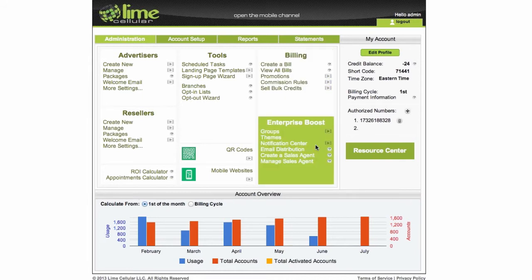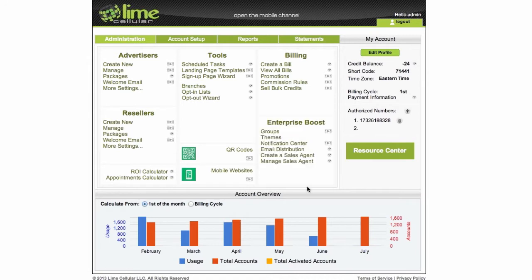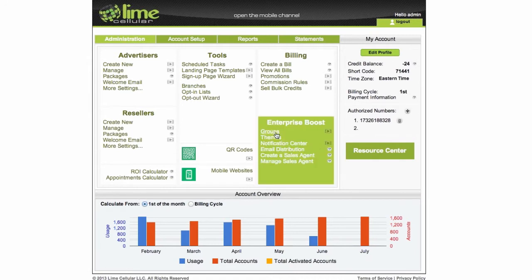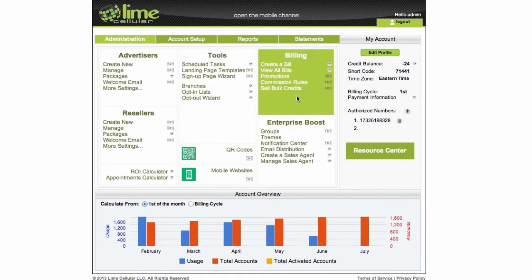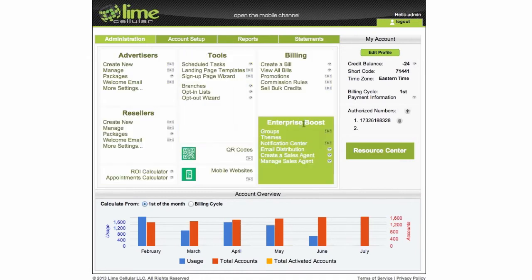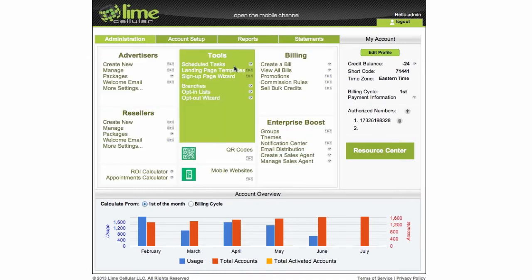The enterprise boost, separate as well with the panel. You can manage the groups, themes, notification center, which is a new feature, the email distribution, and the sales agents. So everything is really organized by the category or the subject. Now this is your main panel.